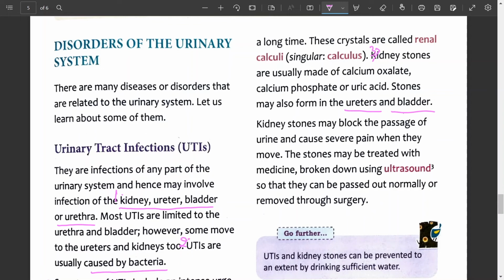Then question number 4, the symptoms. Kidney stones may block the passage of urine and cause severe pain when they move. Then number 5, treatment. How the kidney stones can be treated. The stones may be treated with medicine, broken down with the help of ultrasound so that they can be passed out normally, or removed through surgery.